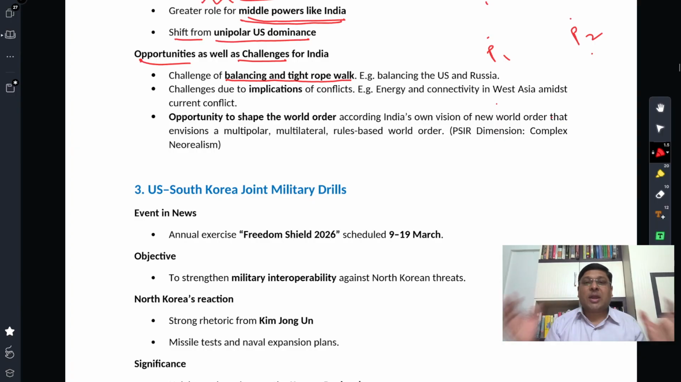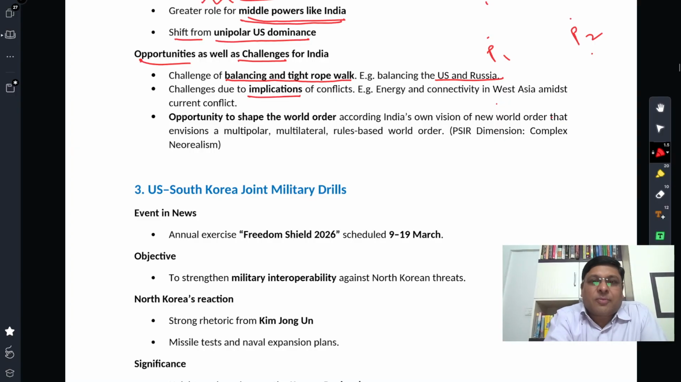You have to keep on engaging both the countries in conflict with deeper diplomatic engagement, and diplomatic skills are tested in such situations. That is why it is called a tightrope walk. One example is balancing US and Russia. Other examples will be balancing US and Iran, balancing Israel and Iran, right?